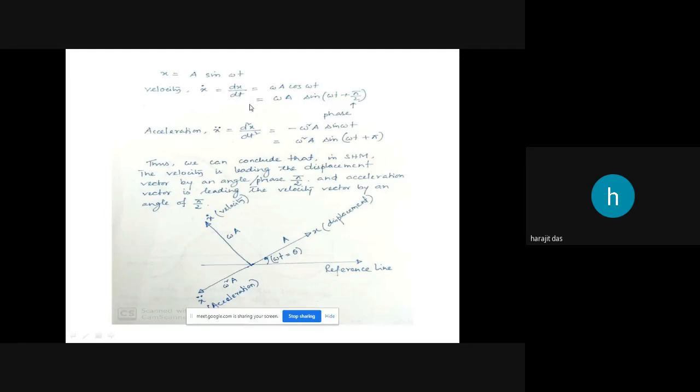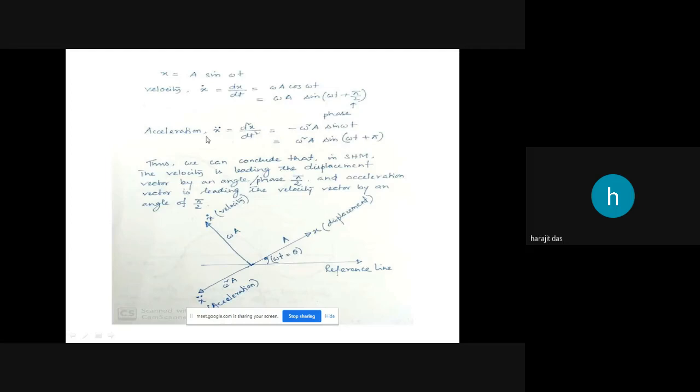So x dot will be dx by dt, which will be a omega cos omega t. In terms of sine, you can write it as omega a sine of omega t plus pi by 2. This will be the velocity. Here pi by 2 is the phase angle between the displacement and the velocity. One is the displacement vector, the other is the velocity vector, and in between these two vectors the phase angle will be pi by 2.